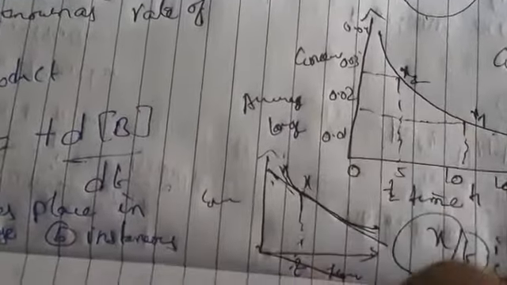What does delta mean? A large change in the rate of reaction with respect to time. So this is about the instantaneous and also the average rate of the reaction.